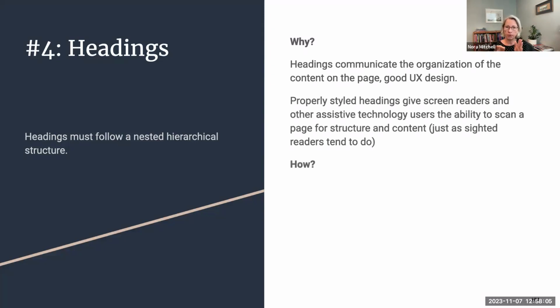So people using screen readers learn how to jump around a page, right? We sighted people can skim the headings or subheadings and decide where we really want to go on this page. But those using assistive technology rely on these headings and subheadings in a nested structure to bounce around quickly and efficiently. So how does that happen?